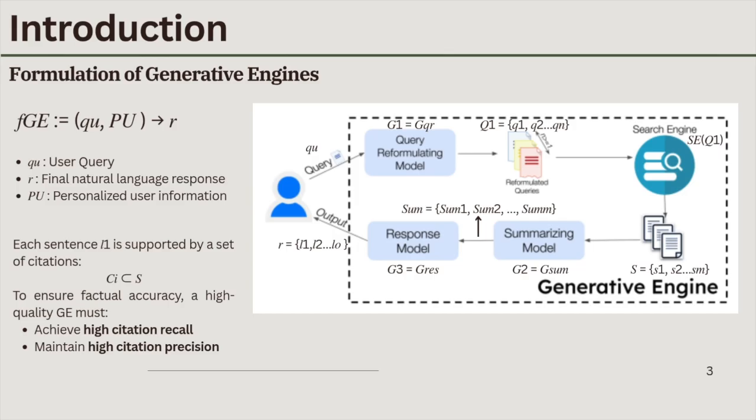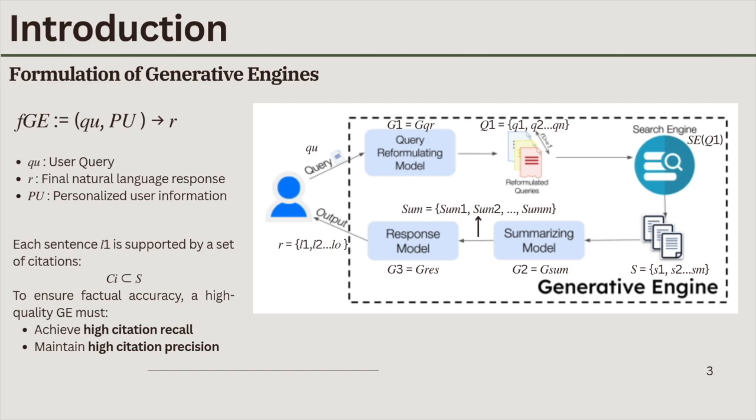Formally, we can describe a generative engine as a function. First, the user gives the query to the model. Then the model will reformulate the query into reformulated queries. Then these reformulated queries will be given to the search engine to get the search results. The results will then be summarized with GSUM and combined to make a response with the response model. And the response is supported by a set of citations.